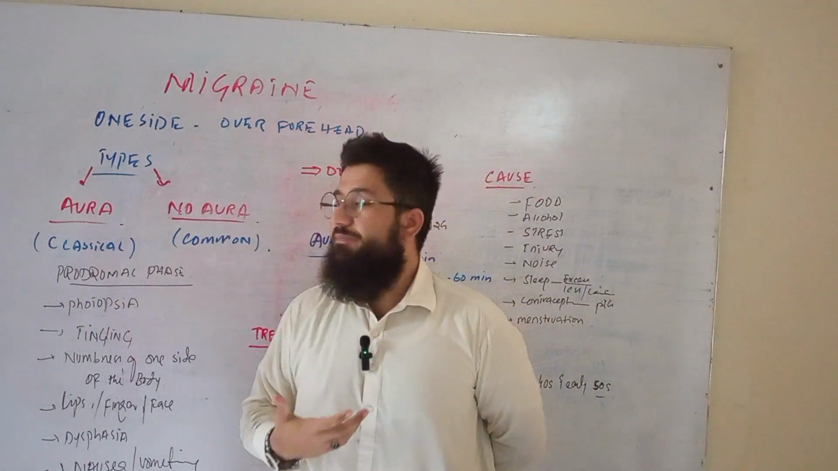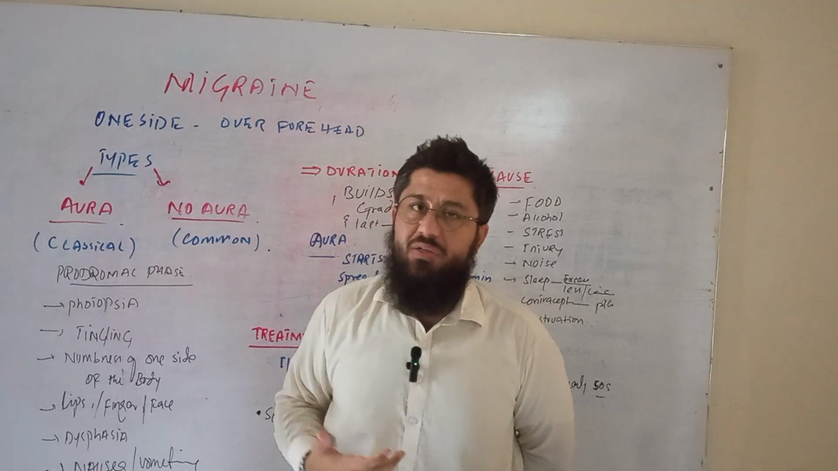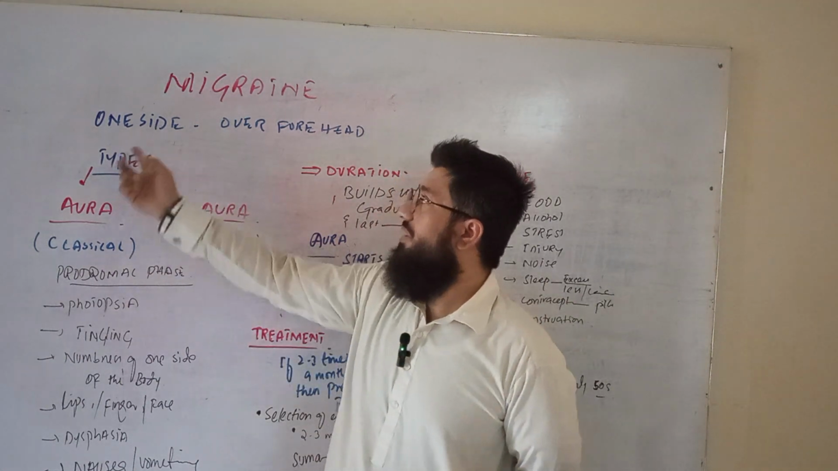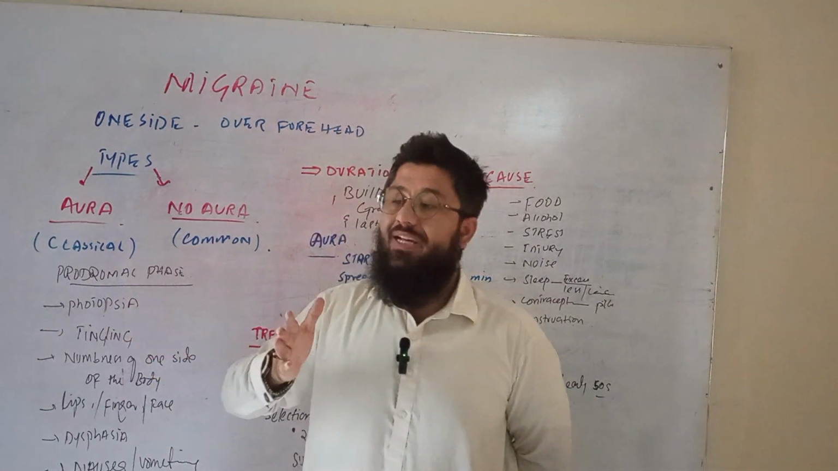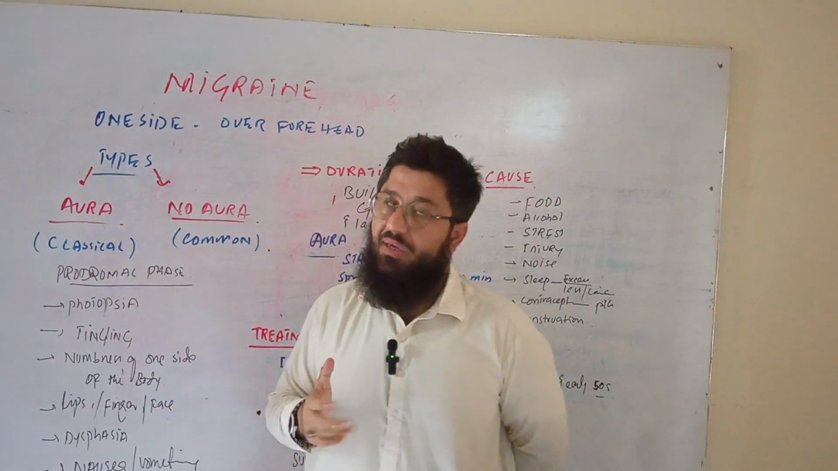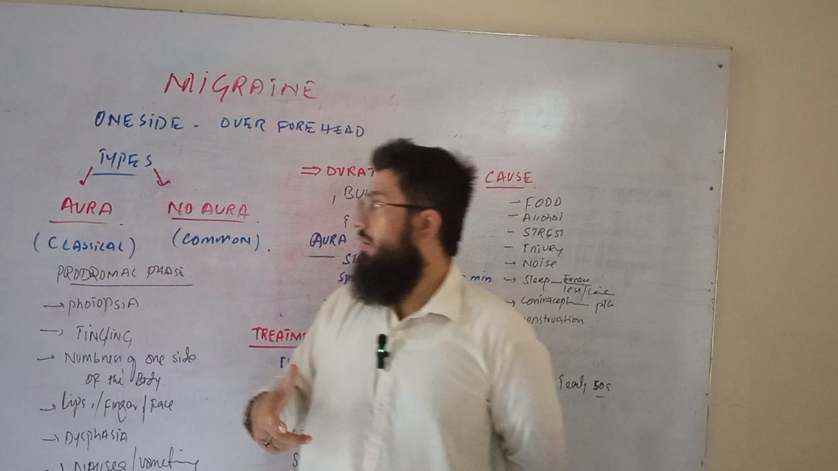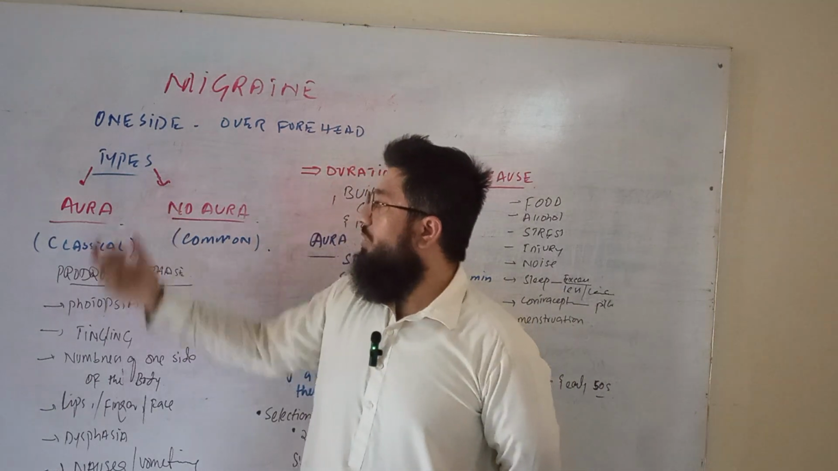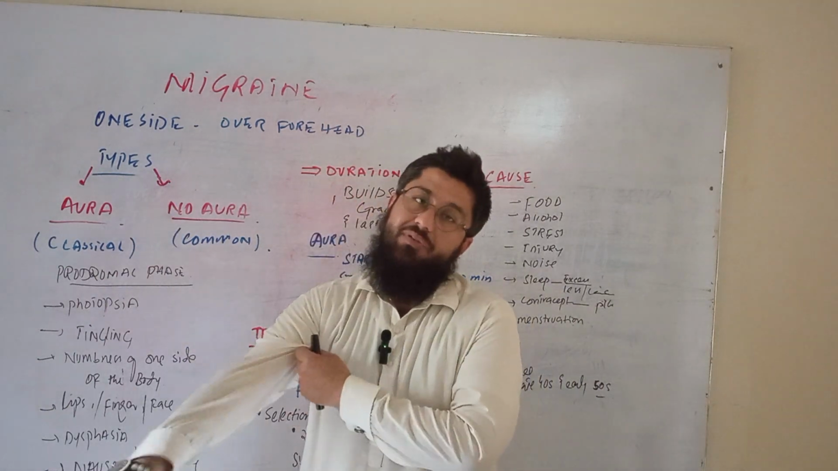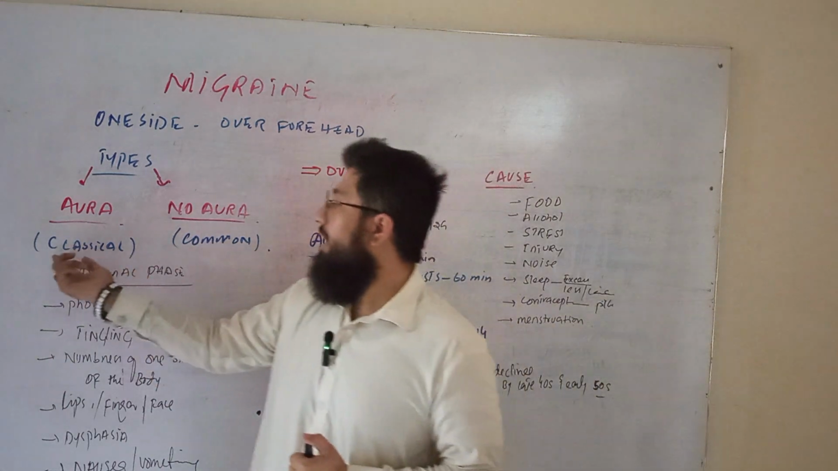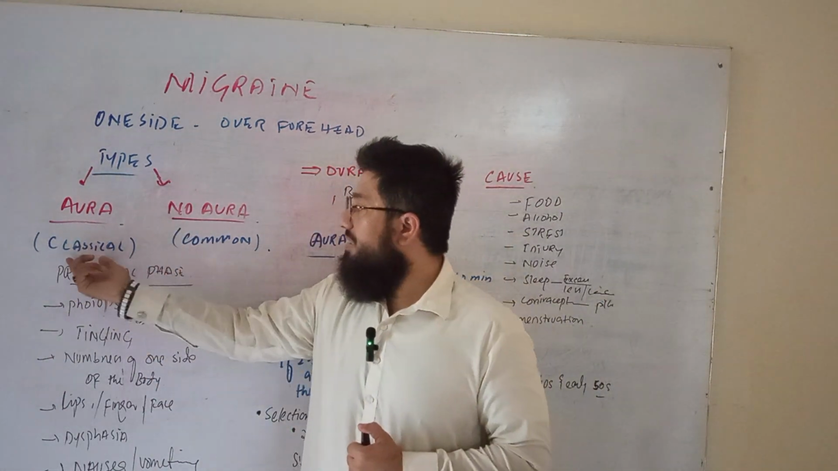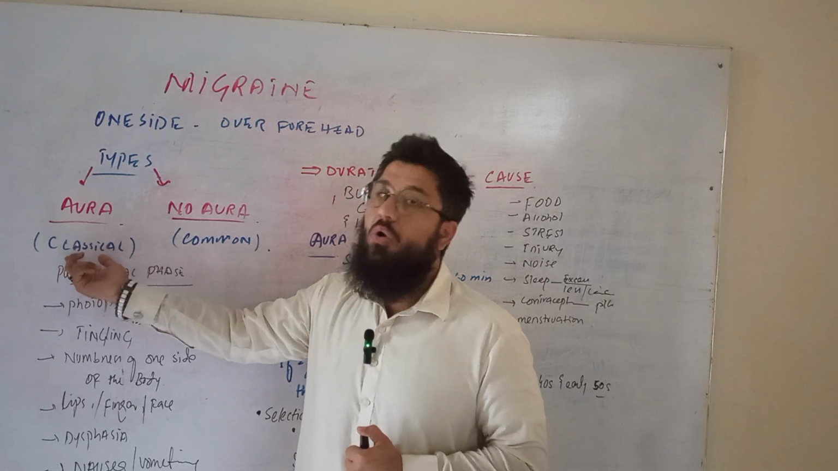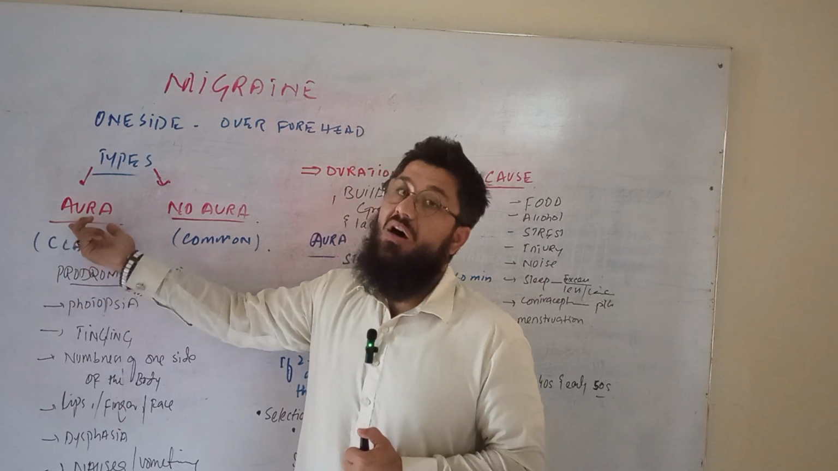What is migraine? Simply, everybody knows this is one side over the forehead. We have painful sensations in our head, but actually one side of the head is in pain during migraine. So we have two types of migraine. The very first one is called classical migraine. The very second one is called common migraine. The classical migraine, we can call this migraine with aura.